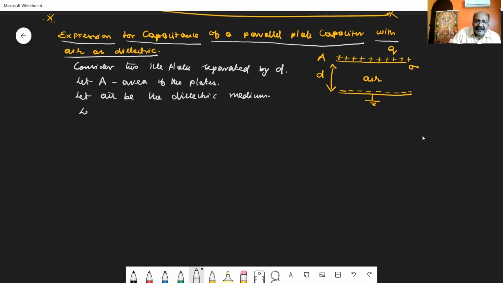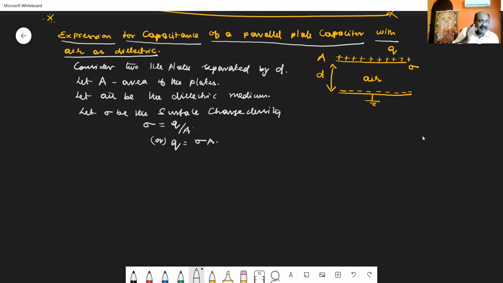Now, let sigma be the surface charge density. If sigma is the surface charge density, then we can write sigma equal to Q by A, or the total charge given is Q equal to sigma into A.